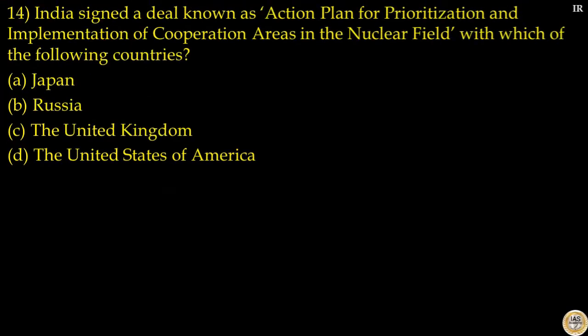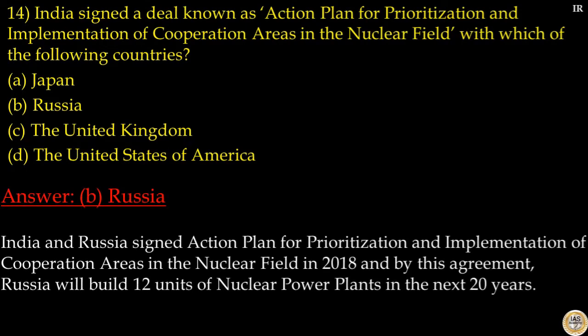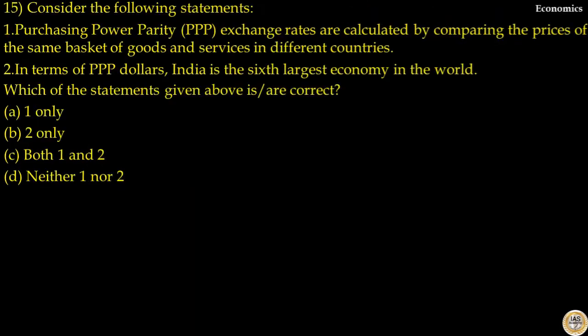Question number 14. India signed a deal known as Action Plan for Prioritization and Implementation of Cooperation Areas in Nuclear Field with which of the following countries? Options are Japan, Russia, UK, USA. Here, answer to this question is option B, Russia. India and Russia signed the Action Plan for Prioritization and Implementation of Cooperation Areas in Nuclear Field in 2018, and by this agreement, Russia will build 12 units of nuclear power plants in the next 20 years. So, your answer to this question is option B.